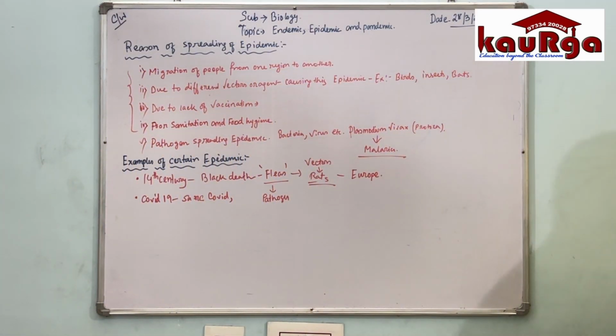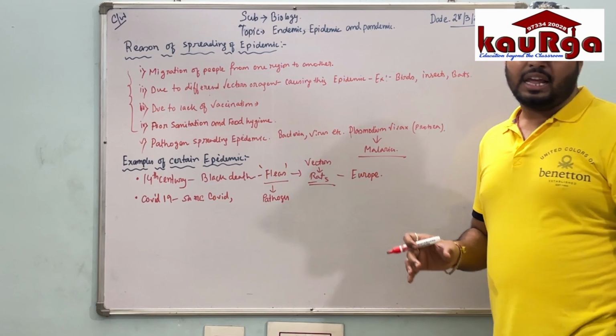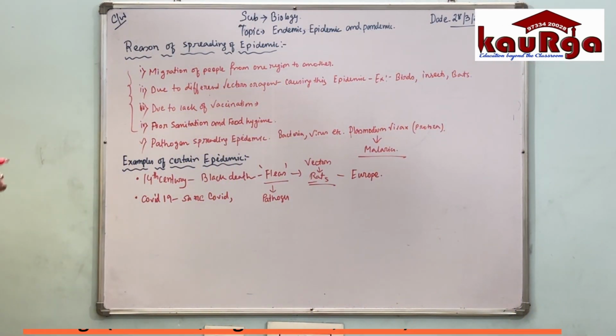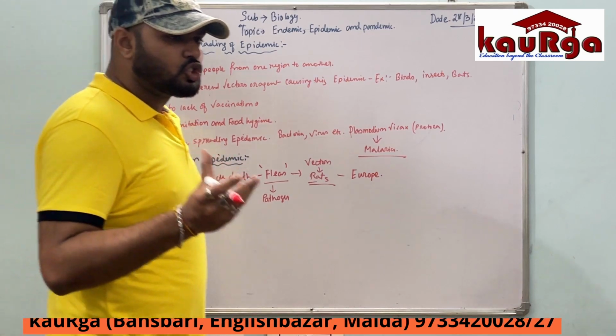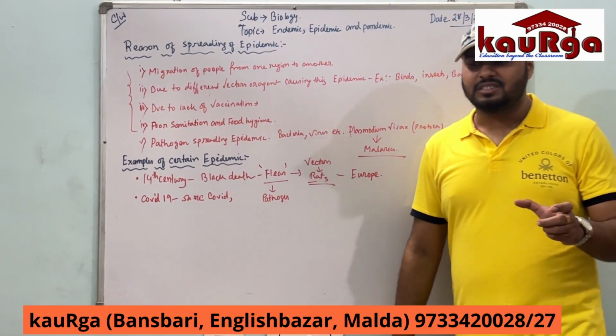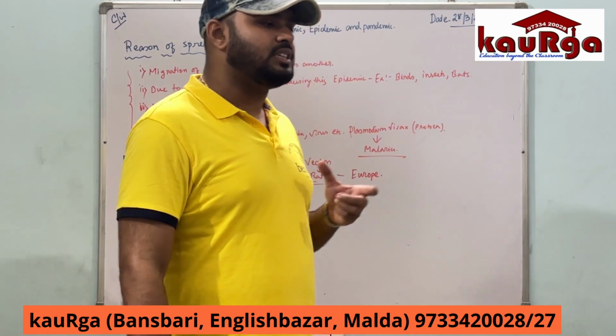There was a laboratory from where this disease actually spread, and after a certain period of time, this disease spread all over the world in a very short period of time, and for that reason, the epidemic became a pandemic all over the world.